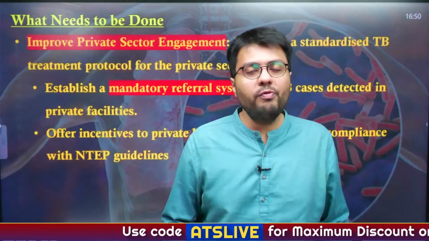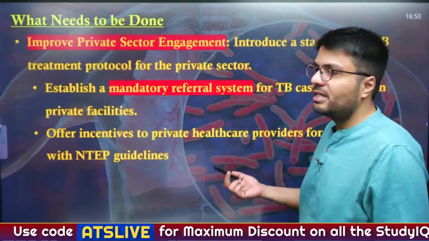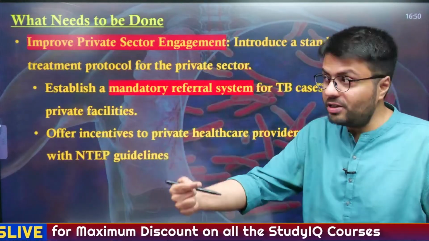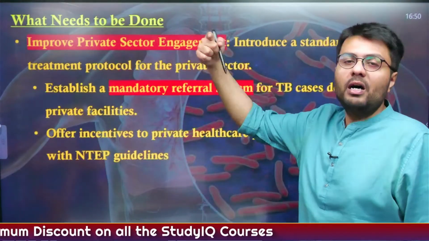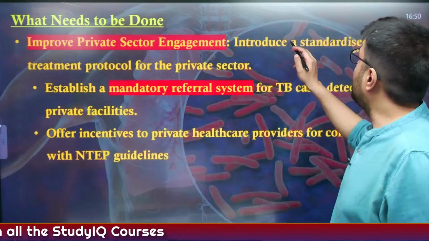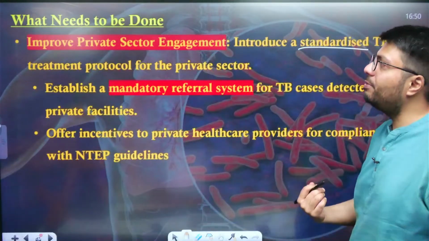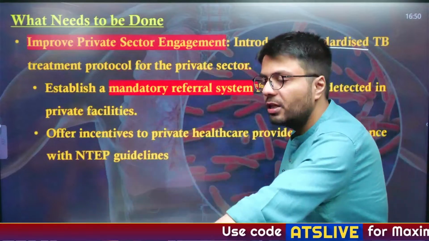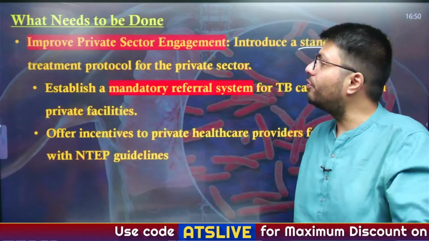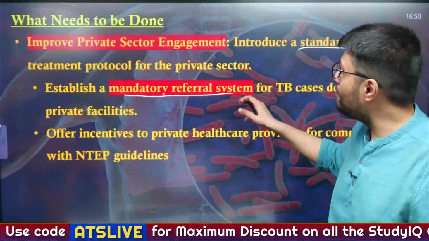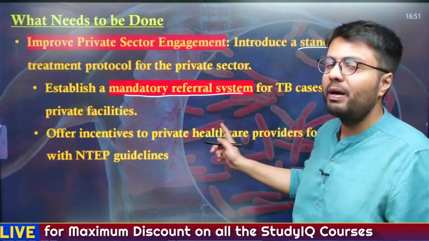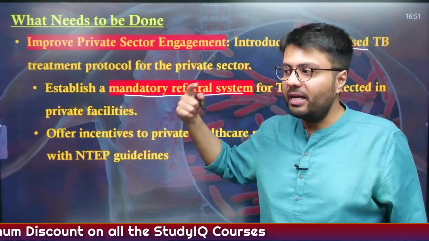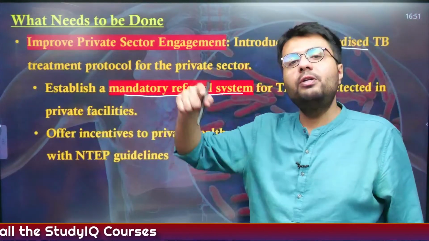Also, we need to improve the engagement, particularly with the private sector. As I told you, over 50% of patients go to private sector healthcare institutes, and therefore we need to standardize the TB treatment protocol even for the private sector, so that irrespective of government hospitals or the private sector, both are following the same line of treatment. And also we need to establish a mandatory referral system, so that in case a patient approaches a private healthcare center, they are automatically referred to the government.